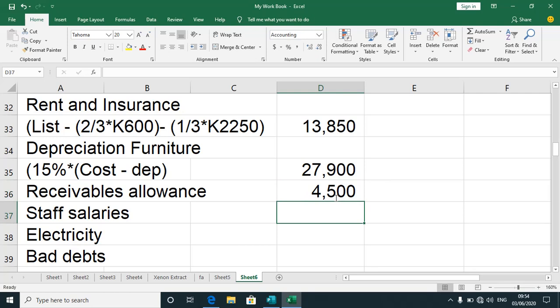We'll less later. We now deal with all the items that have not been subject to adjustment. Salaries, staff salaries, call that 432,900. What else do we have? Electricity, I've got 58.5. Okay, what else do I have? Bad debts, recoverable debts expense.